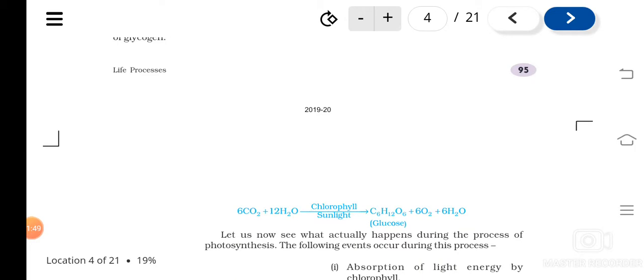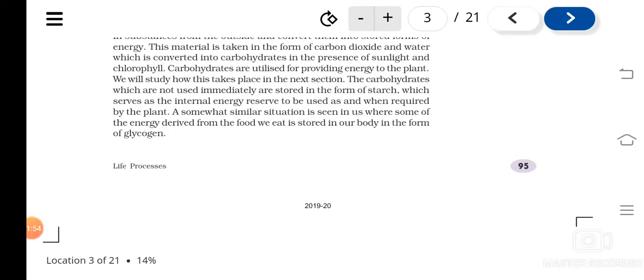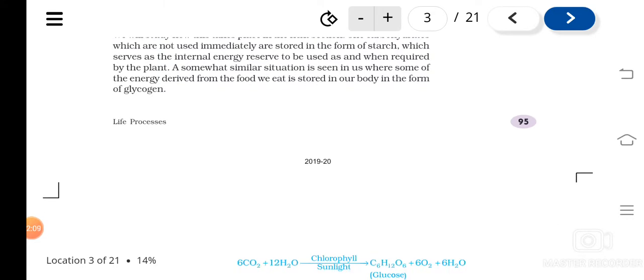So in autotrophic nutrition, the plants are doing photoautotrophism. Here the light energy gives the energy for the formation of food from simpler molecules.